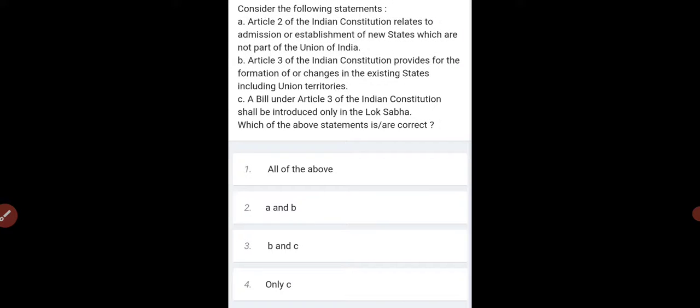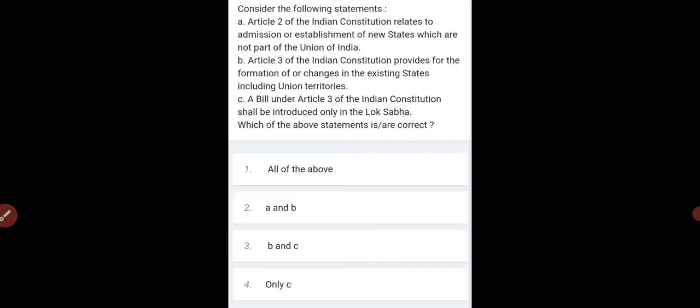Article 2, statement number 1: Article 2 of the Indian Constitution relates to admission or establishment of new states which are not part of the Union of India. Statement number 2: Article 3 of the Indian Constitution provides for the formation of changes in the existing states including Union territories. Statement number 3: a bill under Article 3 of the Indian Constitution shall be introduced only in the Lok Sabha.